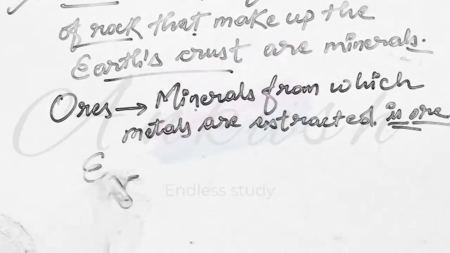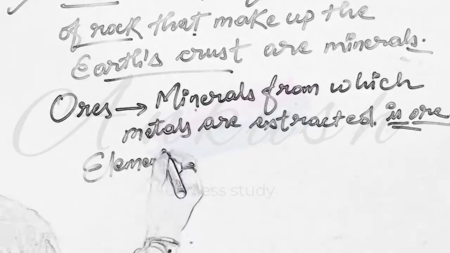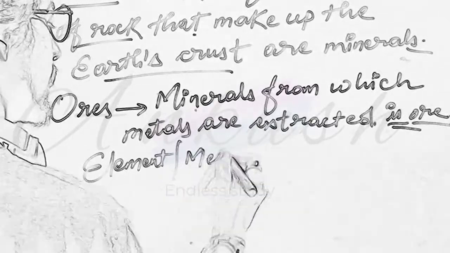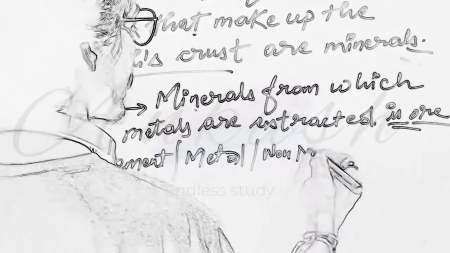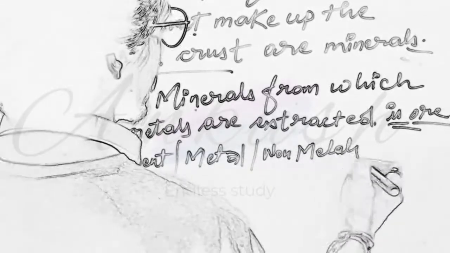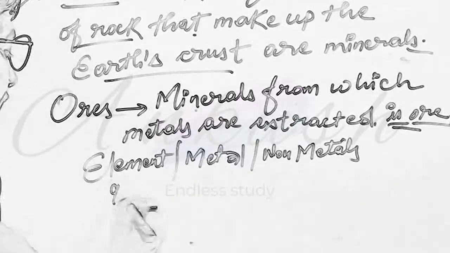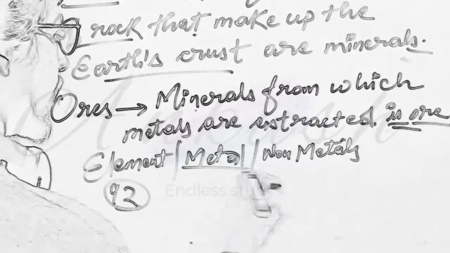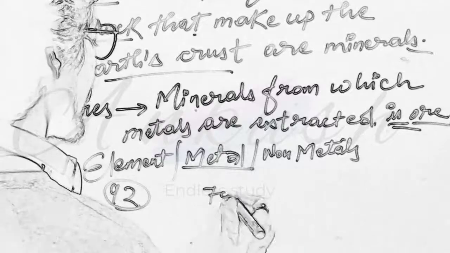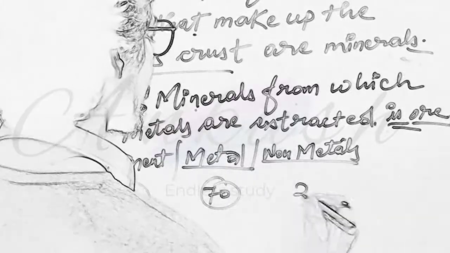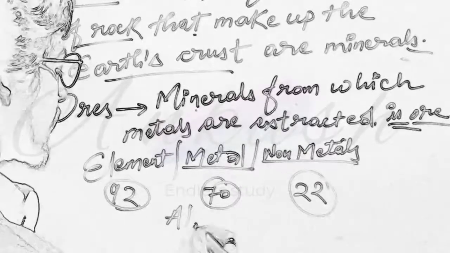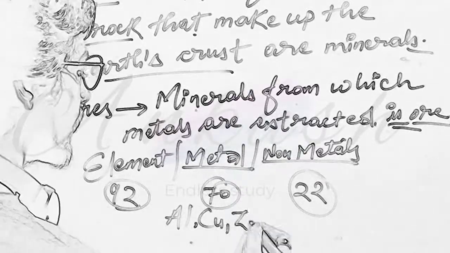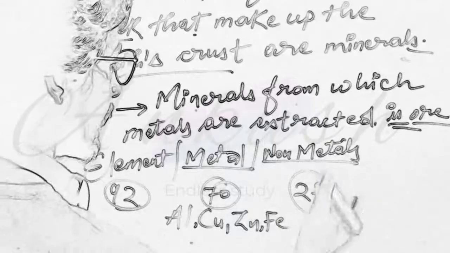So we came to know about element, metal, its subcategories, metals and non-metals. Then we came to know about how many elements there are, that is 92. How many metals are there? There are 70 metals. Non-metals, that are 22. Examples we took: aluminium, copper, zinc, iron.